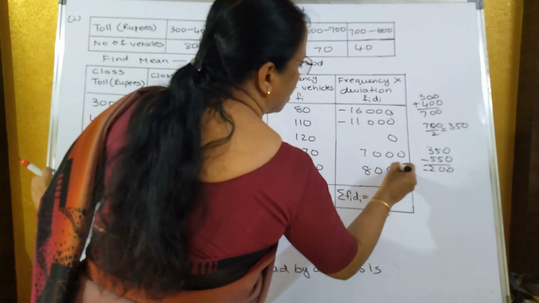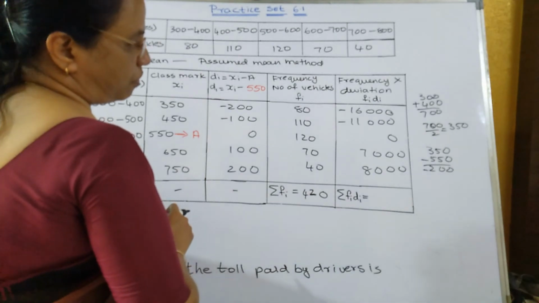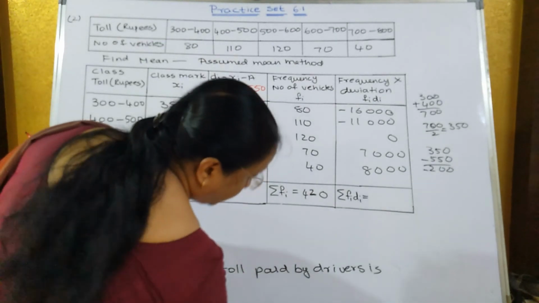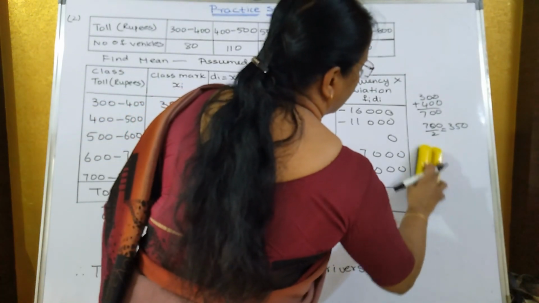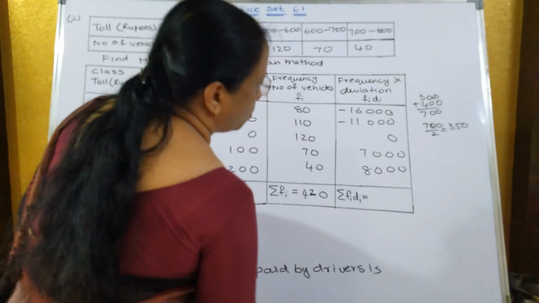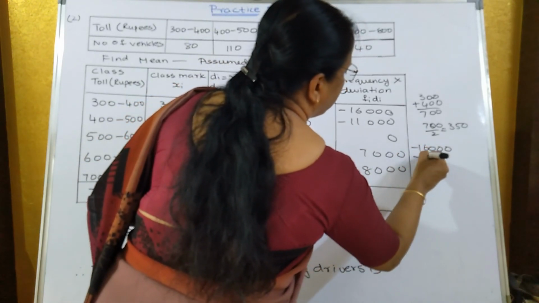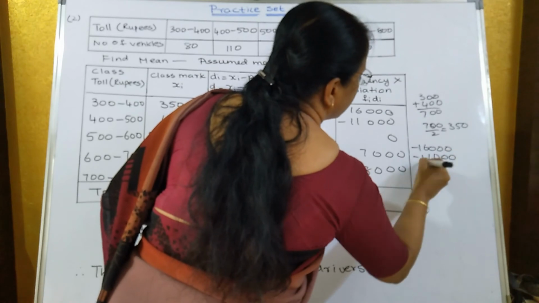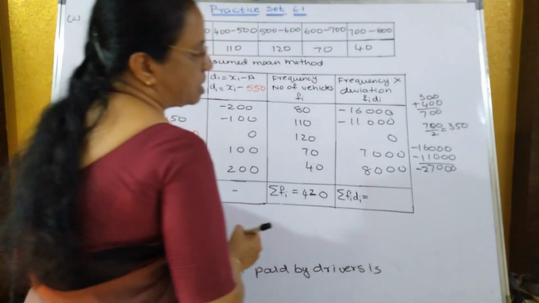Now in this you will see some of the numbers are negative and some are positive. So first you add the negative numbers and then you add the positive numbers. So minus 16,000 and minus 11,000 is equal to how much? Minus 27,000.